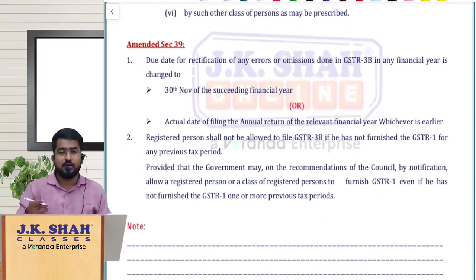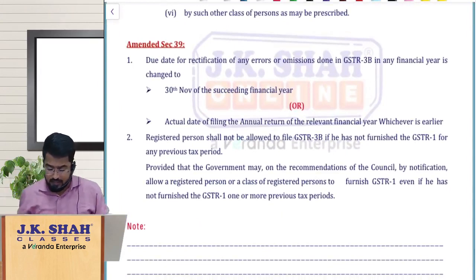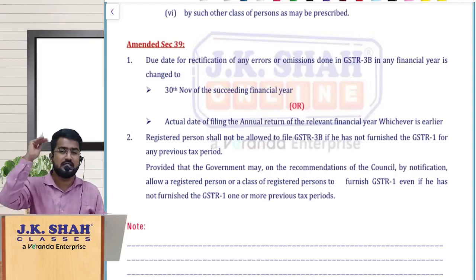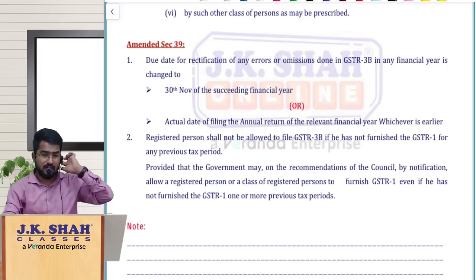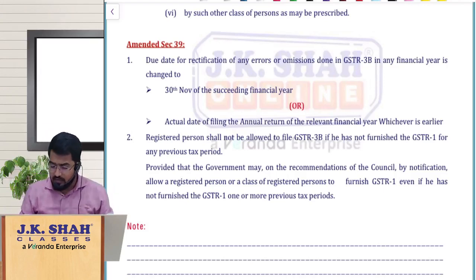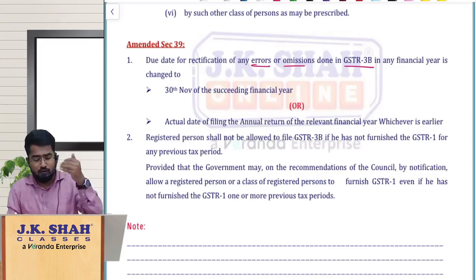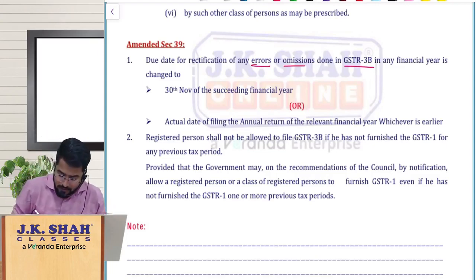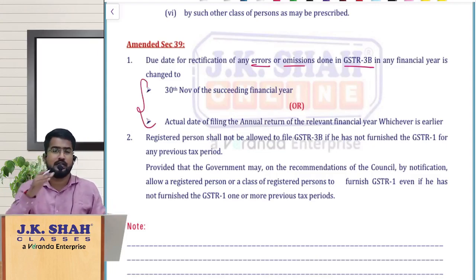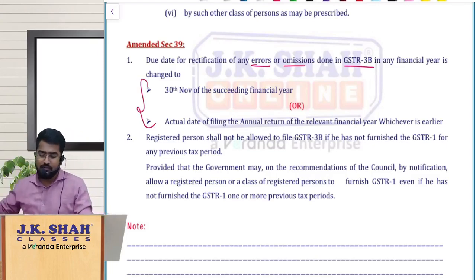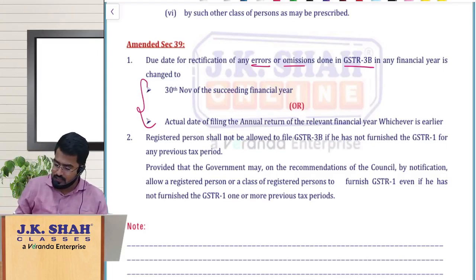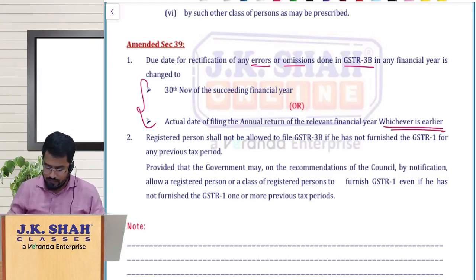Okay, coming to the next amendment, section 37 we are done, 38 we are done, we are into 39. 39 is also the same as GSTR 1. For any errors or omissions committed in GSTR 1, you have a deadline to rectify. Same way, any errors or omissions committed in GSTR 3B can also be rectified by what time? The deadline is the same, 30th November of the succeeding financial year, or actual date of filing annual return of the relevant financial year, whichever is earlier. The same thing.